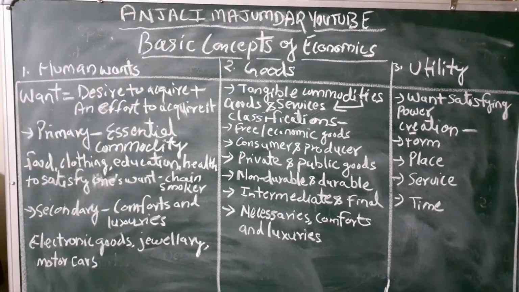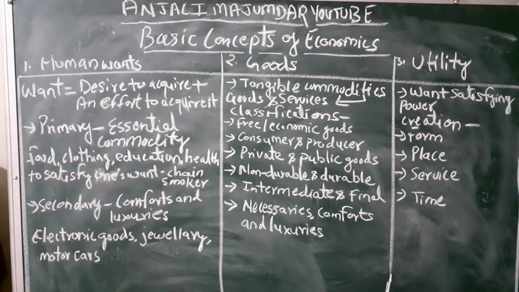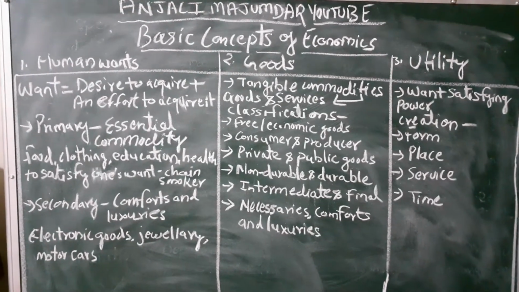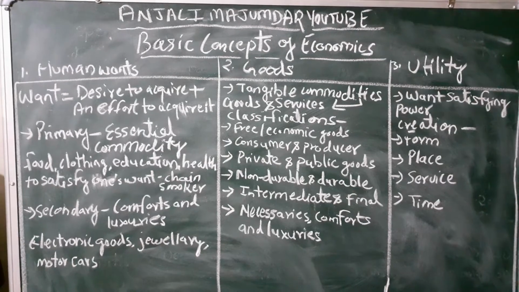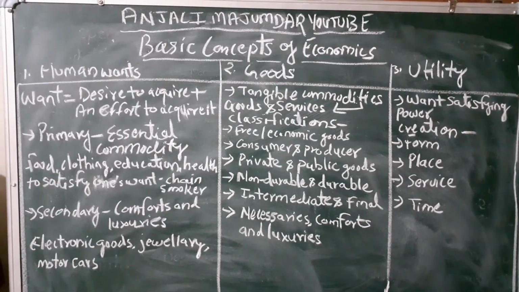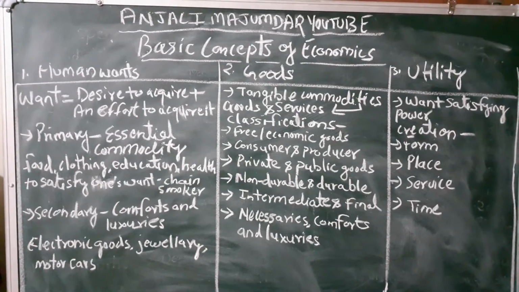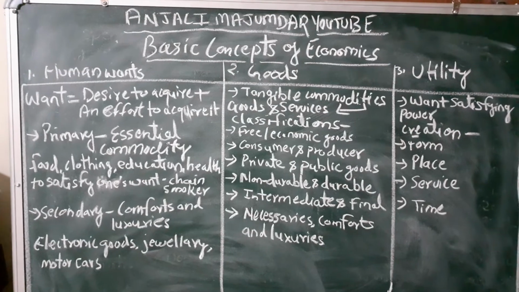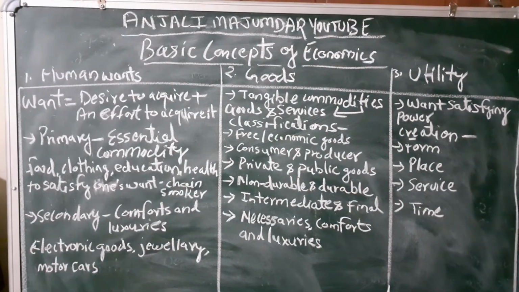Non-durable goods cannot be used for a long time, whereas durable goods can be used over a long period of time. Usually under durable, all the electronic goods come, and comfort and luxury goods. Whereas under non-durable, it's usually seasonal goods or perishable goods like your vegetables, milk, fish, right? So these are the non-durable goods.